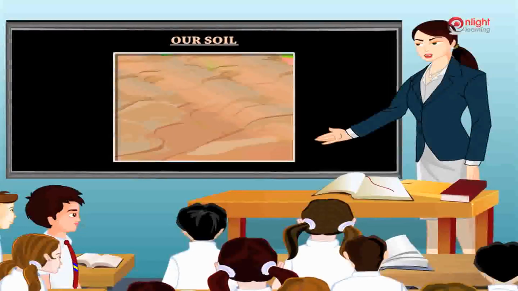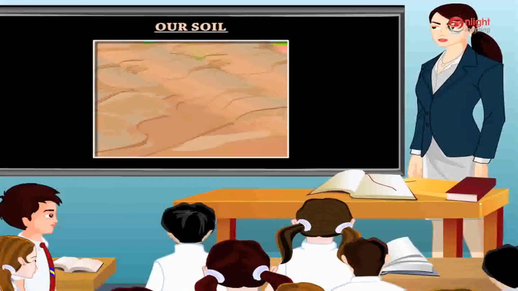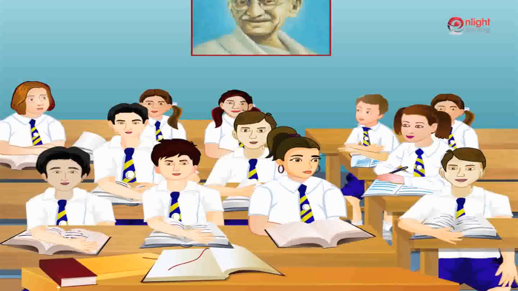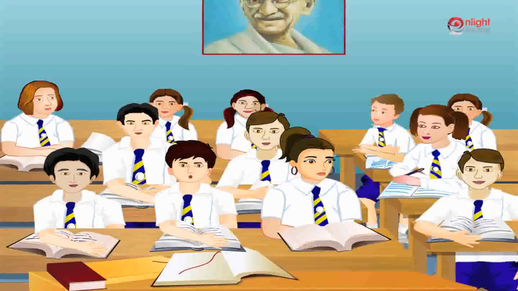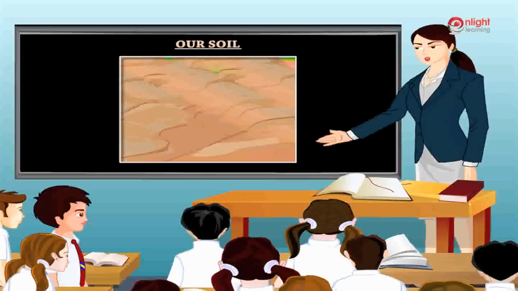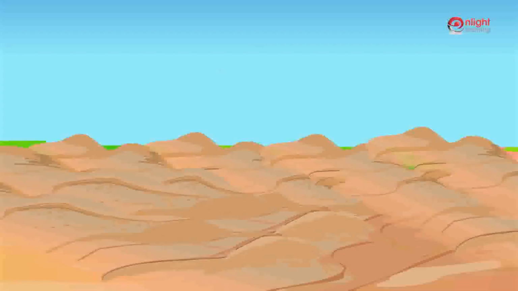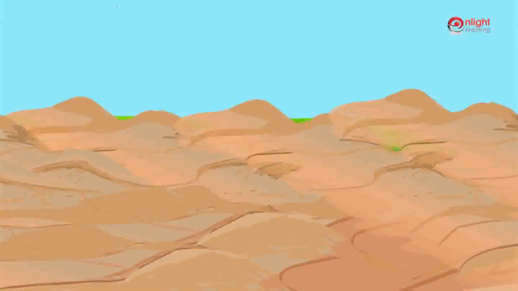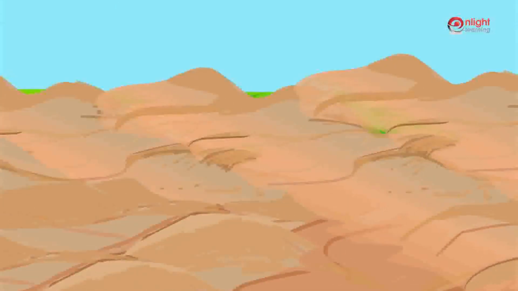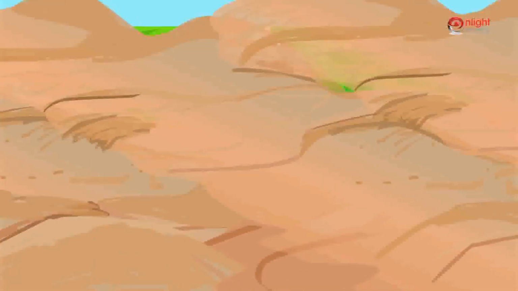Now, David, look at the picture and tell me, what kind of soil could this be? Ma'am, it is red in color, so it should be called red soil. You are right. The fourth type is red soil. The red color in soil is due to the presence of iron in the form of iron oxide that coats the particles of the soil.